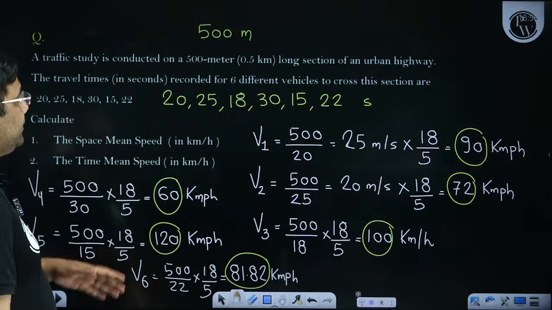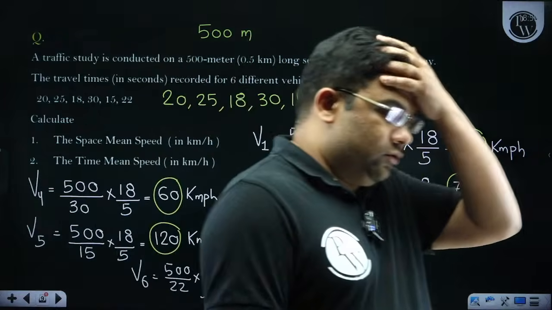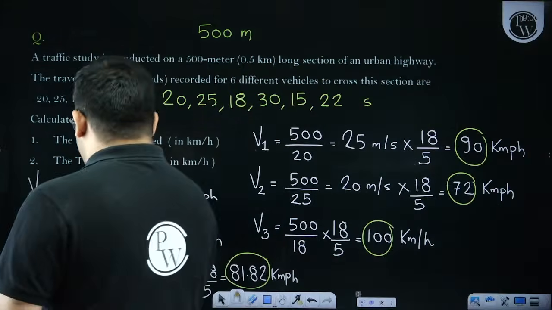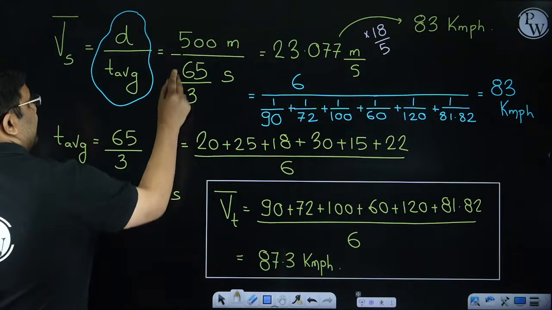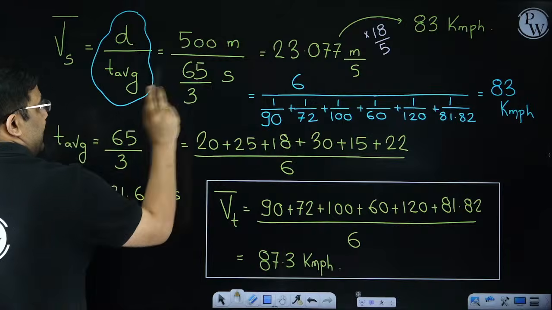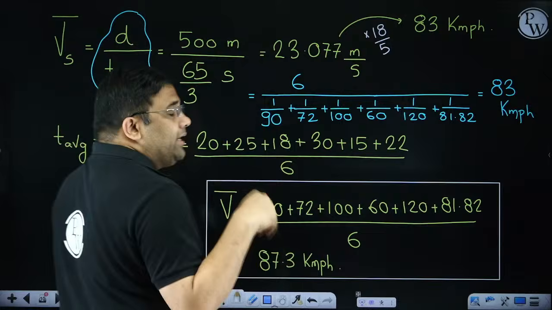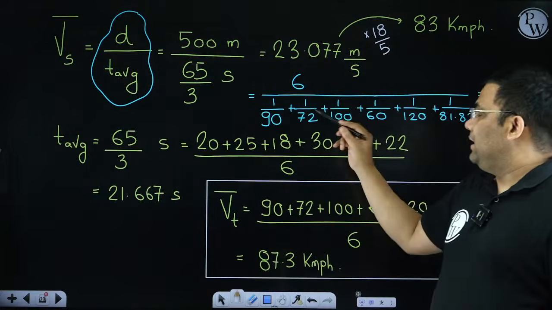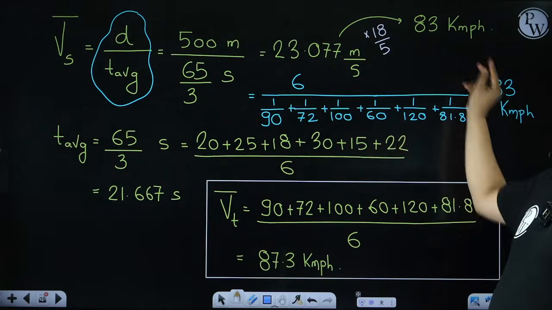Now, suppose the speeds were not given, but distance and time are given. If I am interested in finding the space mean speed, then time is given, so I can find the average time. Distance by average time will give me the space mean speed. This I get in meter per second, and I convert it into kilometer per hour. Or I can find all the speeds, distance by time, and then do n by summation of 1 by v to get the same value.